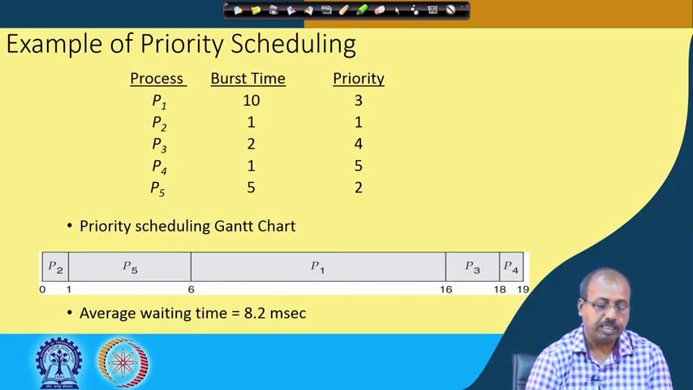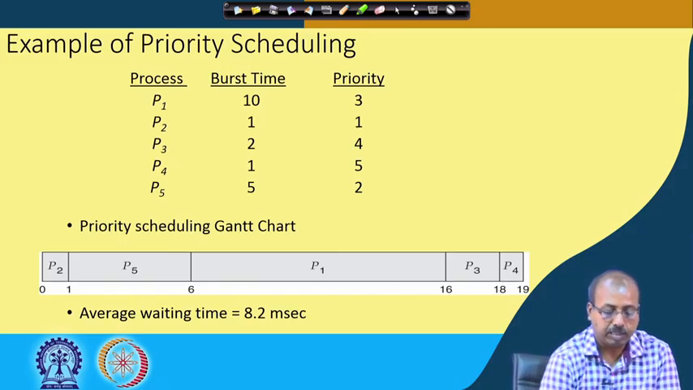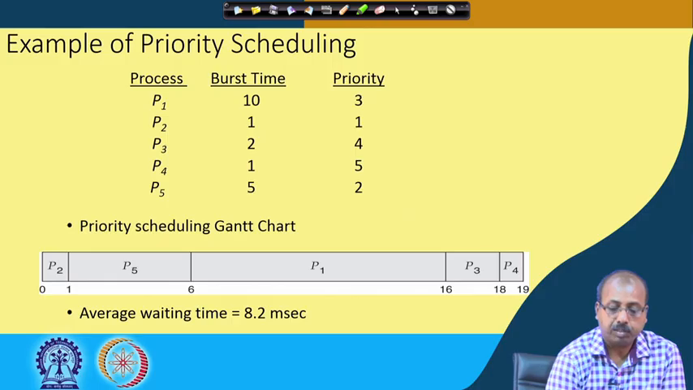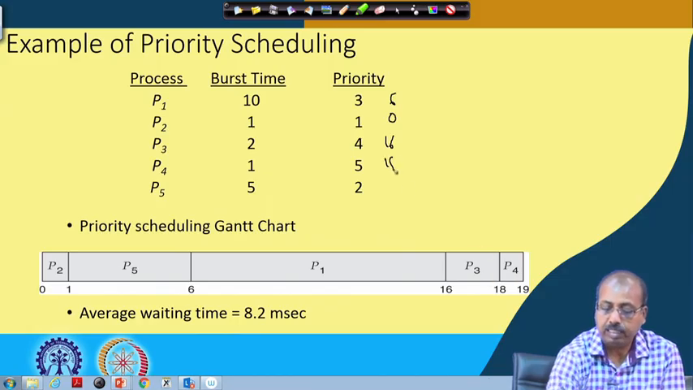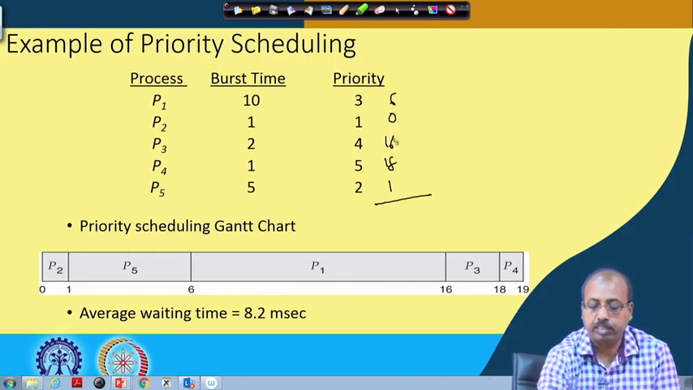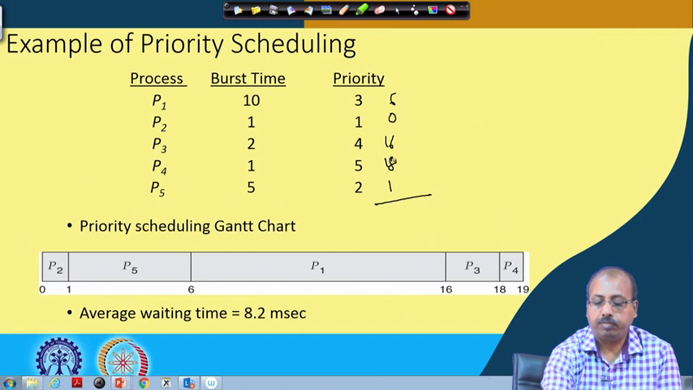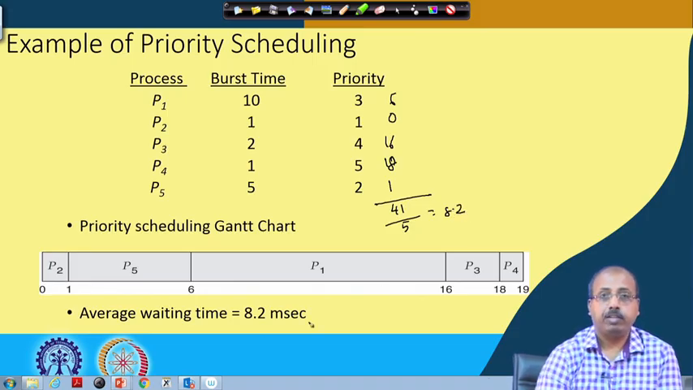So, the average waiting time in this case you can compute. For P1 the waiting time is 6, for P2 the waiting time is 0, for P3 the waiting time is 16, for P4 the waiting time is 18, and for P5 the waiting time is 1. So, you can sum them up and then divide by the number of processes. So, 16 plus 6 is 22, plus 18 is 40, plus 1 is 41. So, 41 divided by 5 is 8.2. So, this 8.2 is the average waiting time.